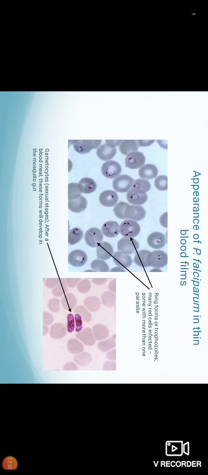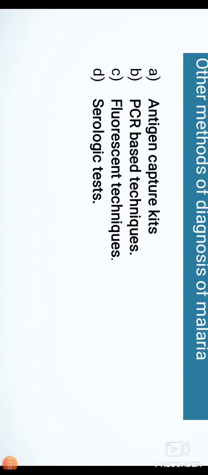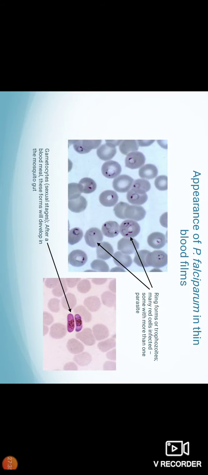Over and above the peripheral smear examination, there are various other methods to diagnose malaria. They are antigen capture kits. We have a rapid testing kit for the malarial parasite. It detects antigen. The result is available within 10 to 15 minutes. These tests have high sensitivity, but this test is expensive.